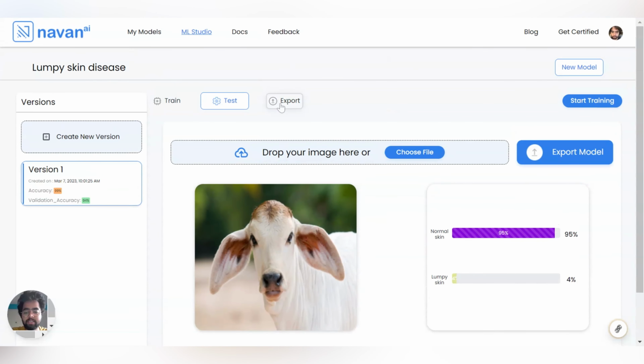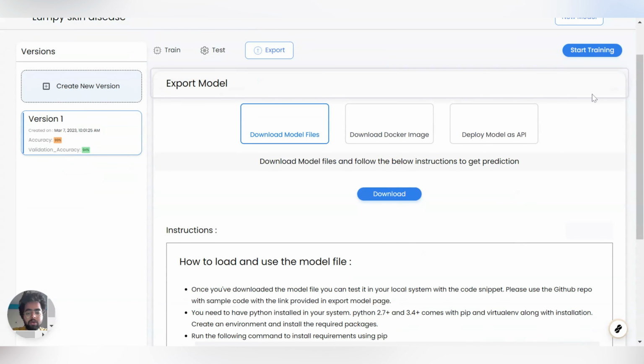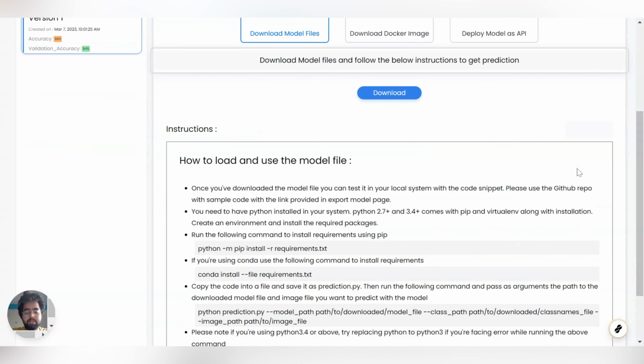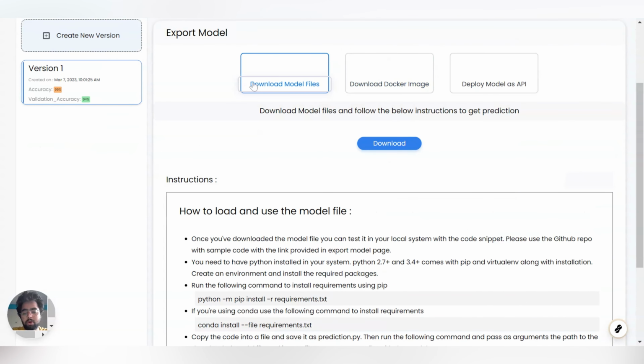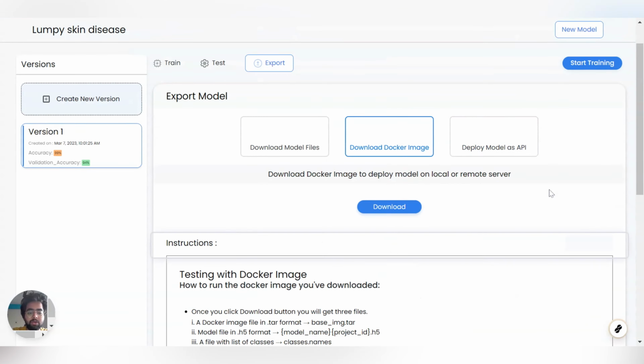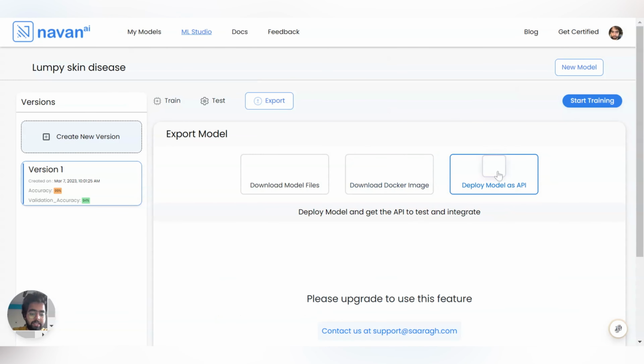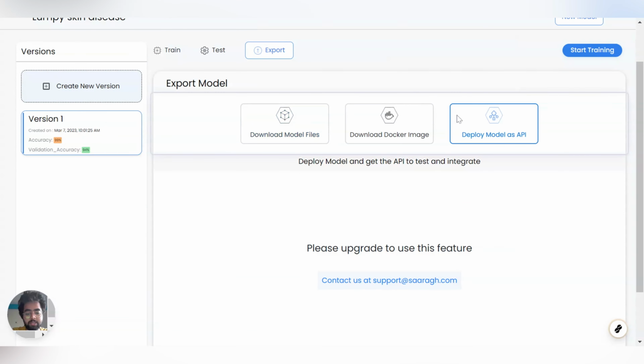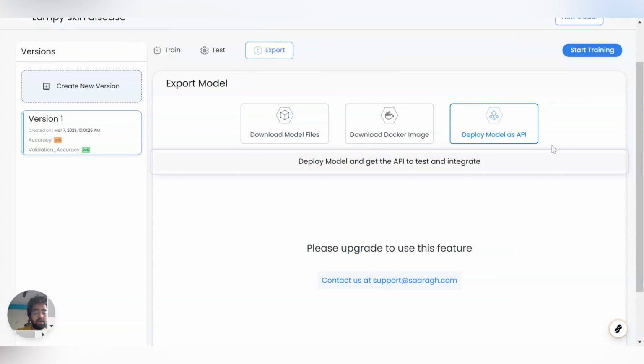And the last step will be the export model. We are providing three kinds of export models, I mean the deployment models. You can deploy a model as a model file. You can deploy a model as a Docker image. You can also deploy a model as an API service. So these are the three export options that we provide.